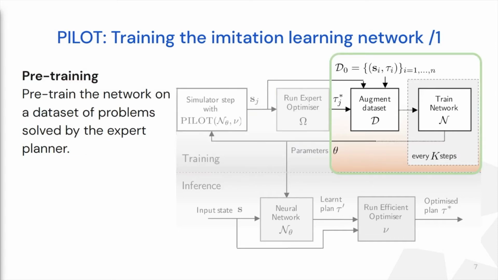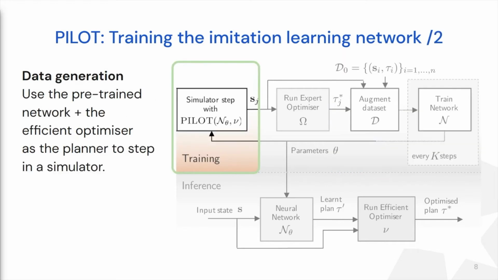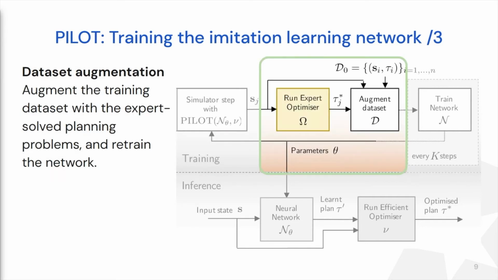First, pre-training the network using a base dataset of planning problems labeled with plans by the expensive-to-run planner. Then new problems are sampled from the state distribution induced by the learner's policy when run in simulation. The new planning problems are solved by the expert, expensive-to-run planner. These problem-plan pairs are added to the base dataset, which the neural network is retrained on.